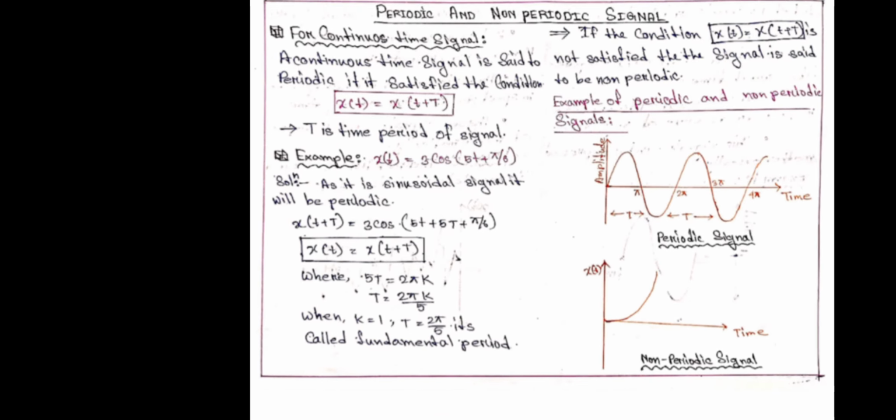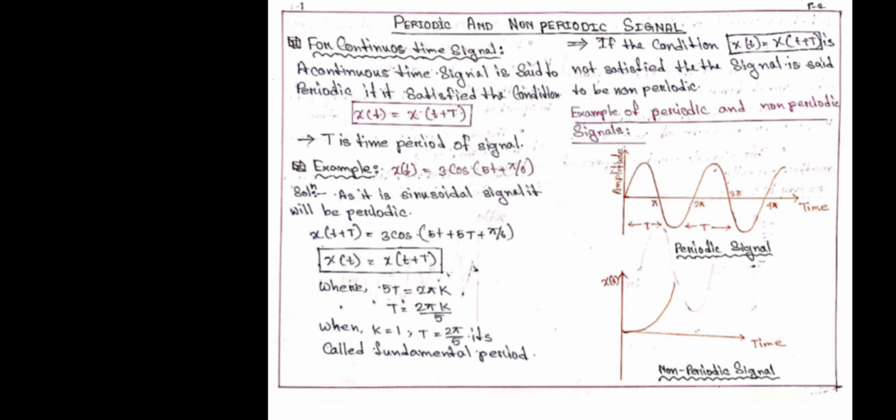If the condition x(t) is equal to x(t plus T) is not satisfied, then the signal is not a periodic signal. So we get T is equal to 2 pi by 5, and it is called the fundamental period.